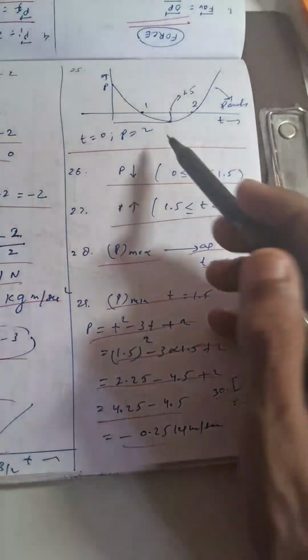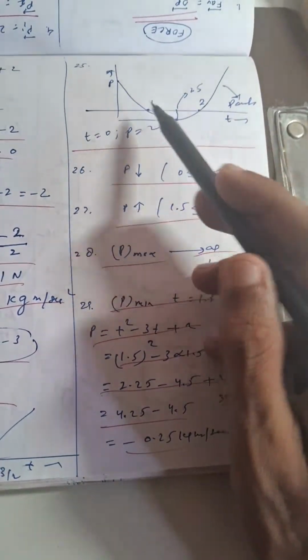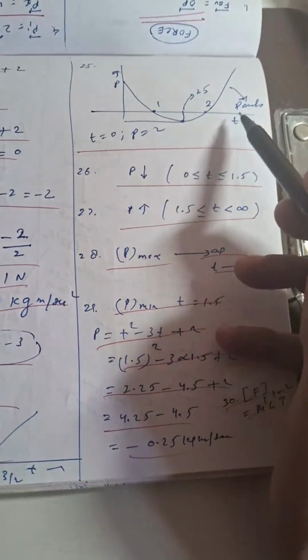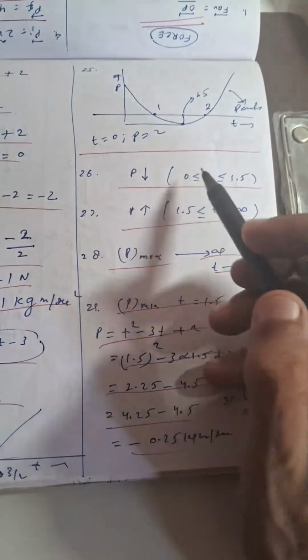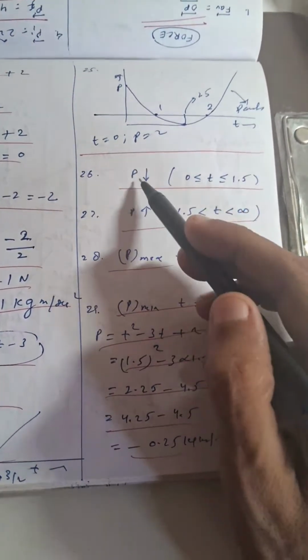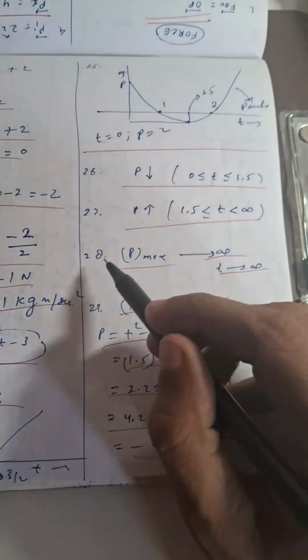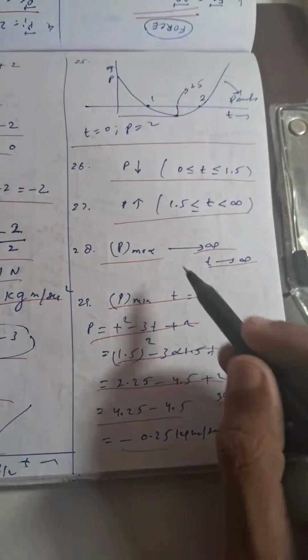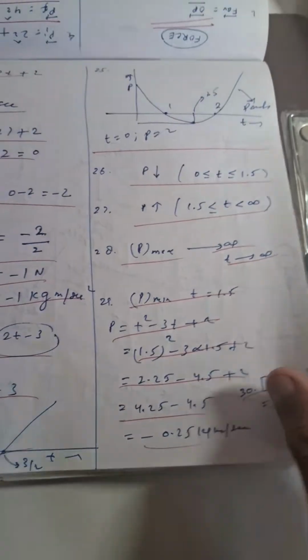Then we have another question based on momentum time graph of a particle, which is as shown in the figure. It's a parabolic graph, and we need to answer various questions based on analysis: the interval in which momentum decreases, momentum increases, maximum momentum, minimum momentum, and various points related to that.